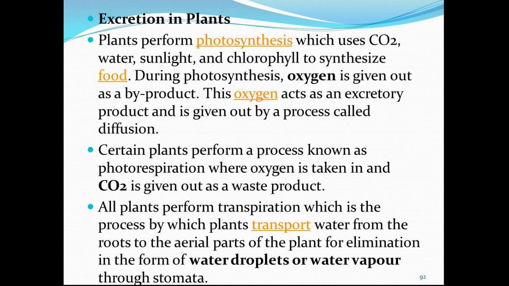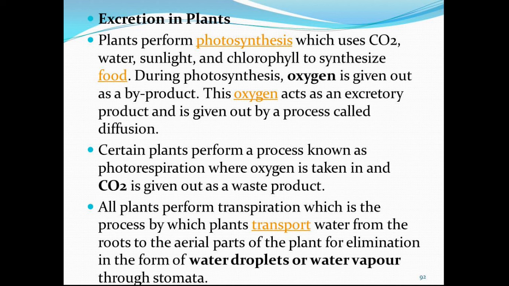Now coming on to excretion in plants, children. Like animals, plants also produce a number of waste products during their life process. As compared to animals, the plants produce waste products very slowly and in very small amounts. Plants have no special organs for waste removal like animals. The plants remove their waste products by different methods.